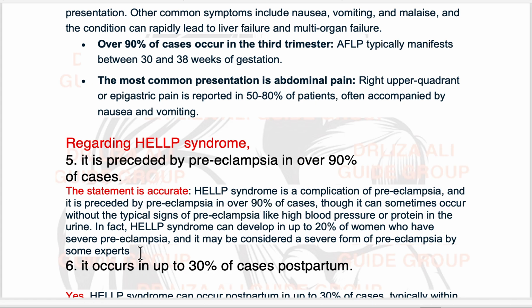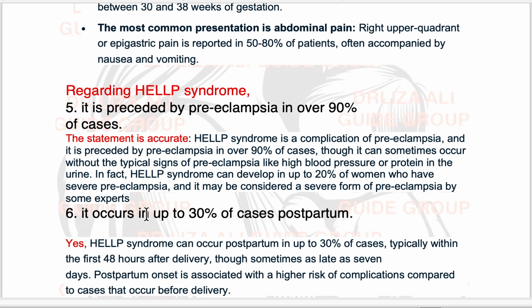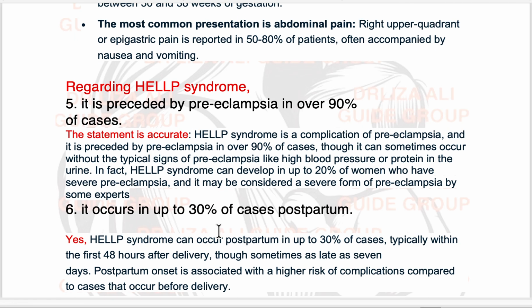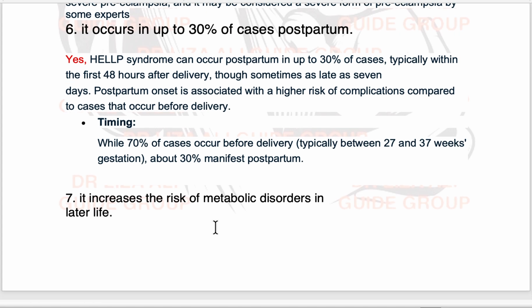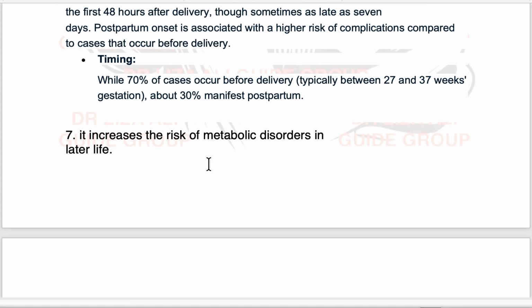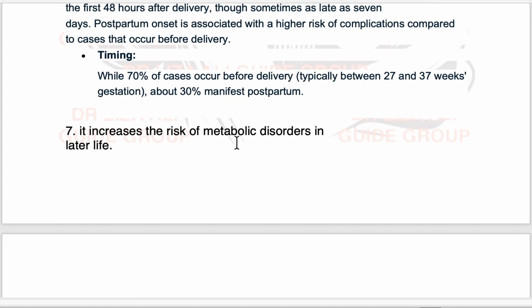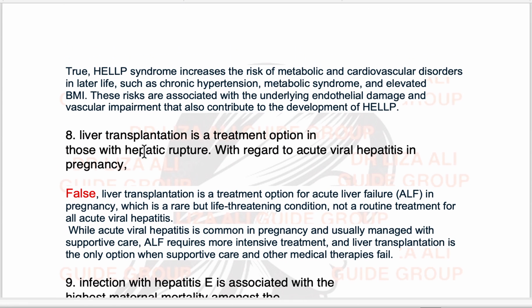Question number 6: it occurs in up to 30% of cases postpartum. This is also true. If about 70% occur during pregnancy, then 30% occur after pregnancy. And they have an increased risk of metabolic disorders in later life. True.